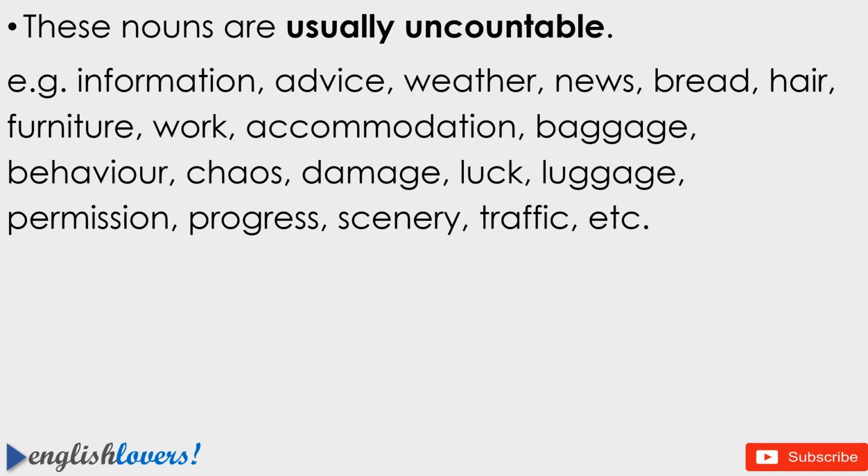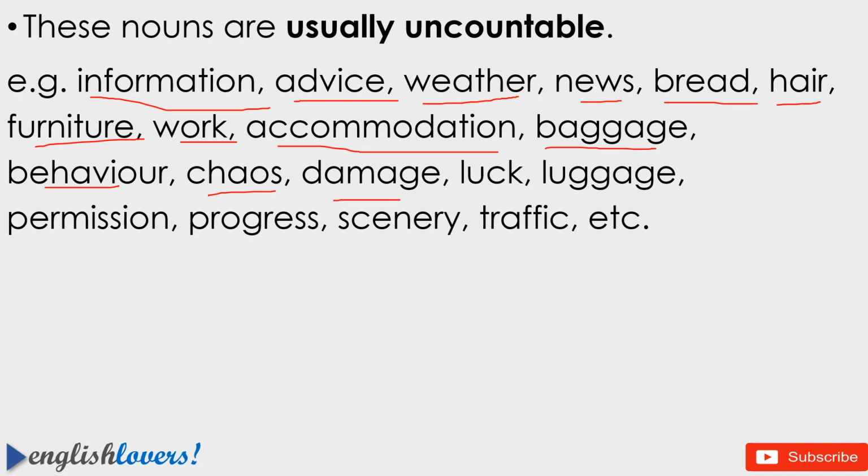So remember these nouns: information, advice, weather, news, bread, hair, furniture, work, accommodation, baggage, behavior, chaos, damage, luck, luggage, permission, progress, scenery, traffic, etc. These are all uncountable nouns.